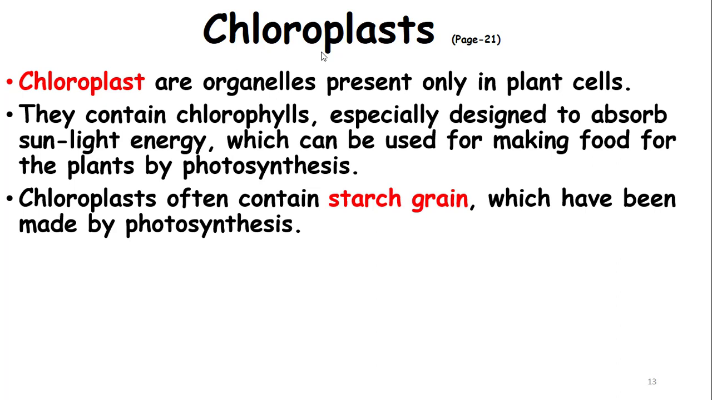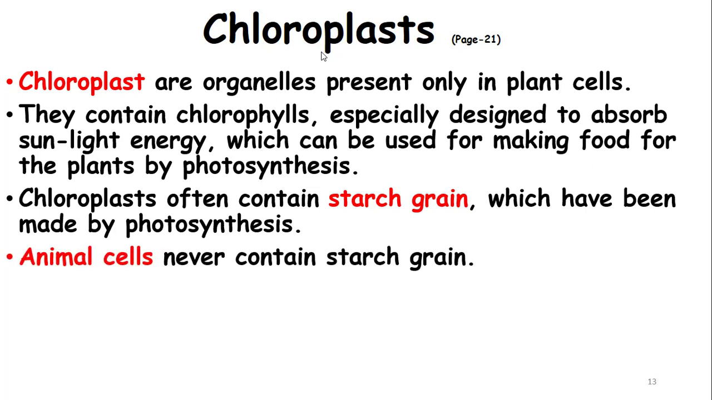Chloroplast often contains starch grains, okay, because chloroplast performs the process of photosynthesis. Photosynthesis produces glucose. Glucose links up with one another to form starch molecules, okay. Starch is absent in the animal cell, okay. Animal cell never contains starch grain because they never contain chloroplast, okay.